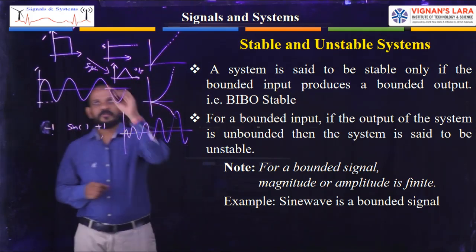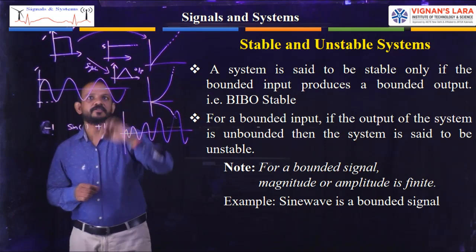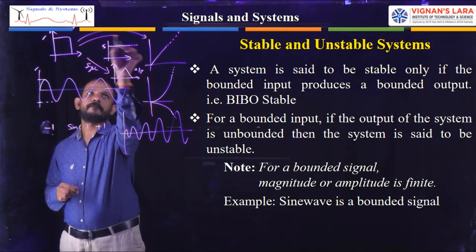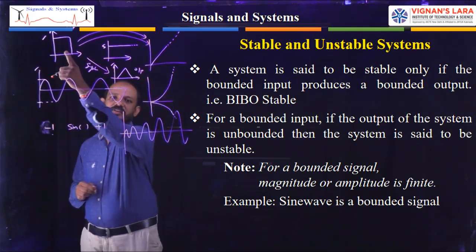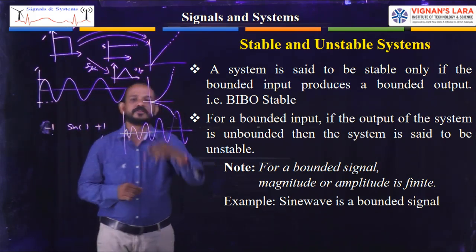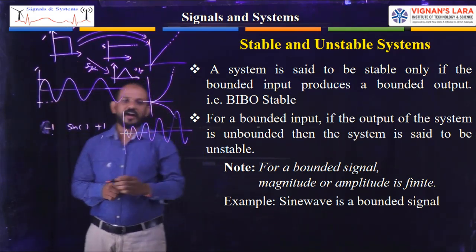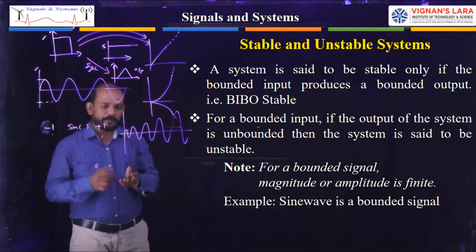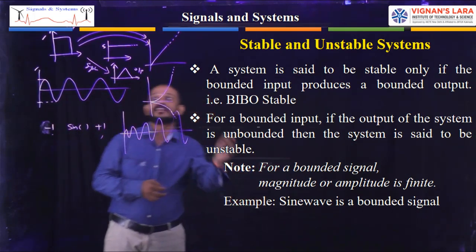If for the same input the system produces this other output, then the input is bounded but the output is unbounded. For a bounded input, it is producing an unbounded output, so we say the system is unstable.